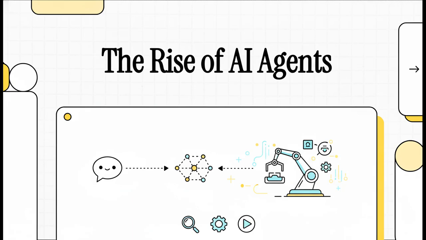Okay, so the term AI agent, it's absolutely everywhere lately, isn't it? But today we're going to cut through all that noise. We'll start with the AI you already know, like chatbots. And I promise, in just a few minutes, you'll understand the one crucial change that takes a simple tool and turns it into something that can actually think, plan, and act all on its own. Let's get right into it.